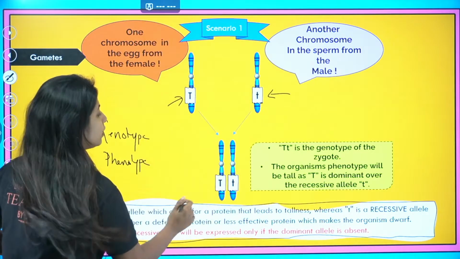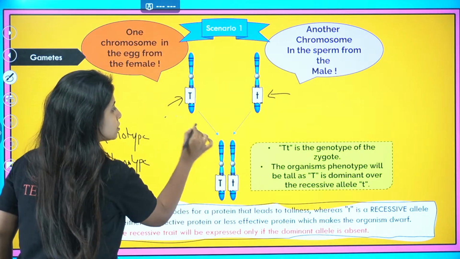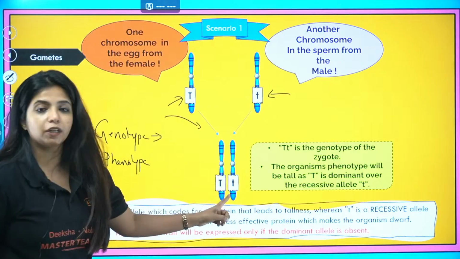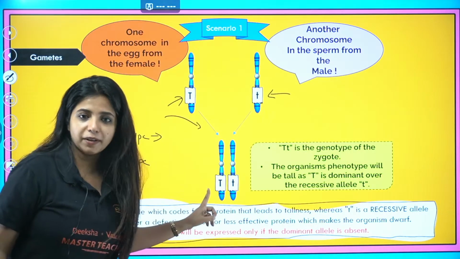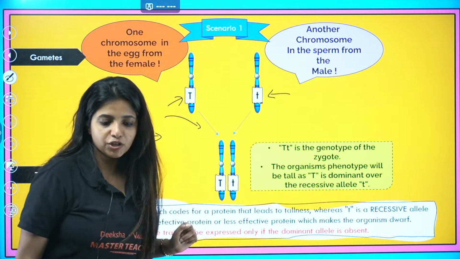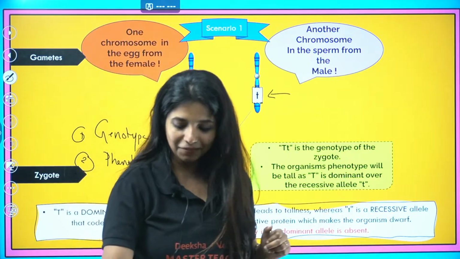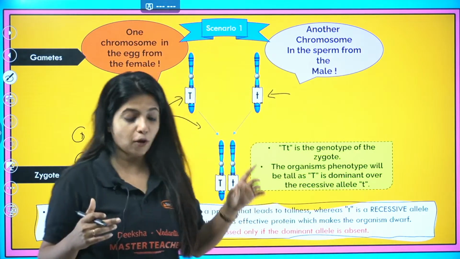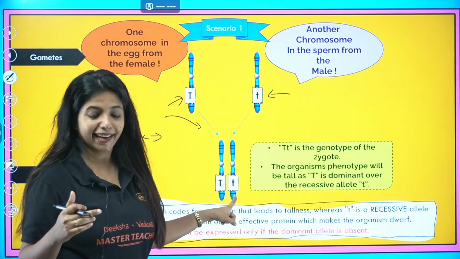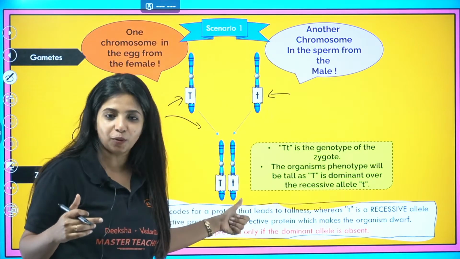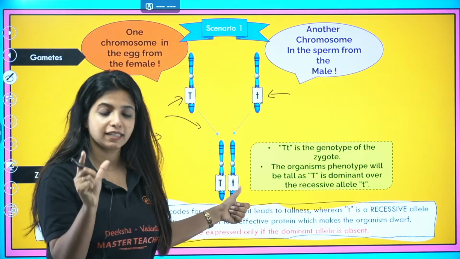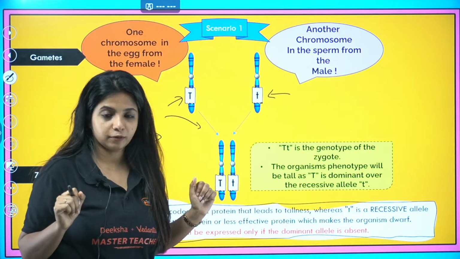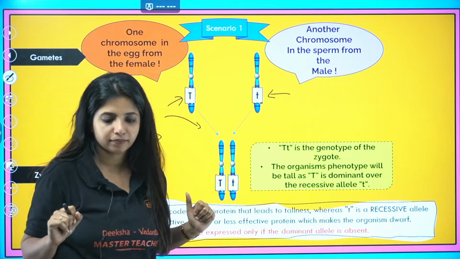Exactly, Pawan. So what is the genetic makeup of this particular person, who has capital T and small t? What will I say is the genotype?